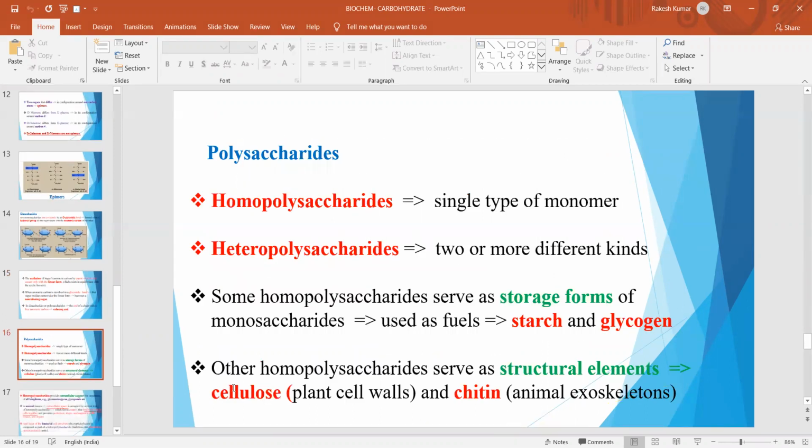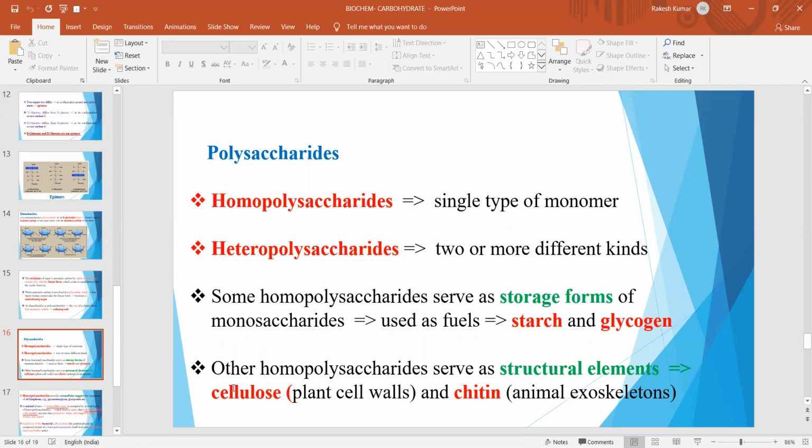Now let us see the structure of polysaccharides. Polysaccharides are basically of two types: homopolysaccharides, having a single type of monomer throughout the chain, and heteropolysaccharides, which may contain two or more different kinds of monomer units. Some homopolysaccharides serve as storage forms of monosaccharides and are used as fuels to provide energy.